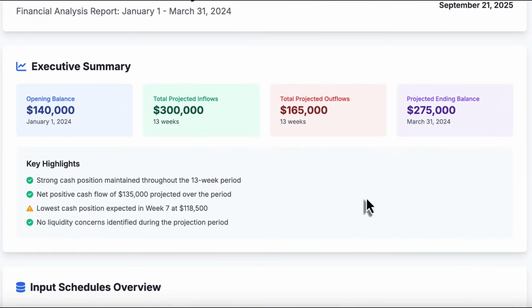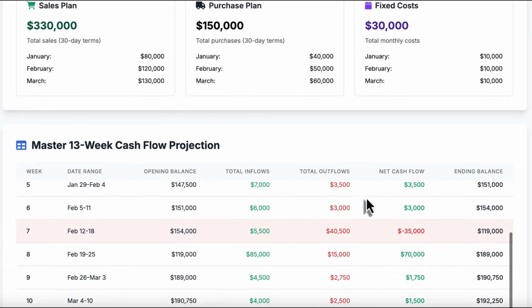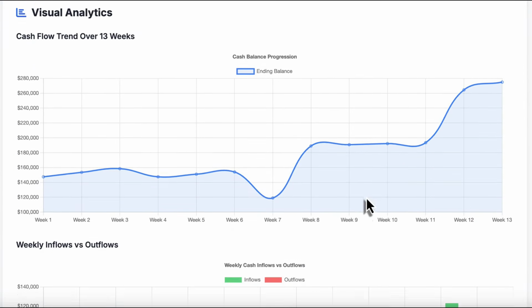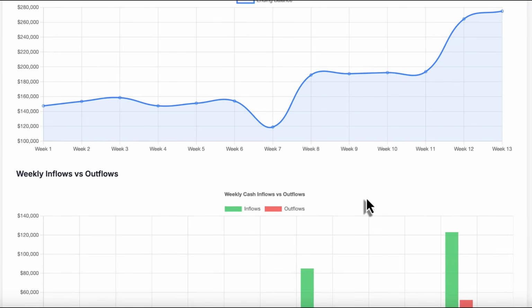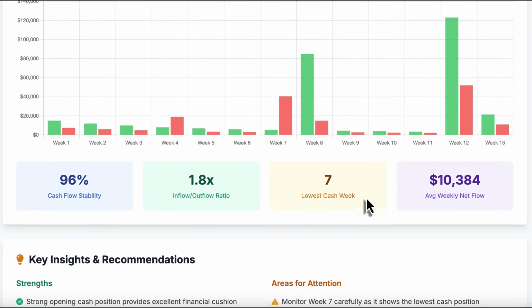Here's what we get. Executive summary. Cash flow projection per weeks. Visuals per weeks. Inflows versus outflows comparison. Key insights and recommendations. Strengths. Areas for attention.